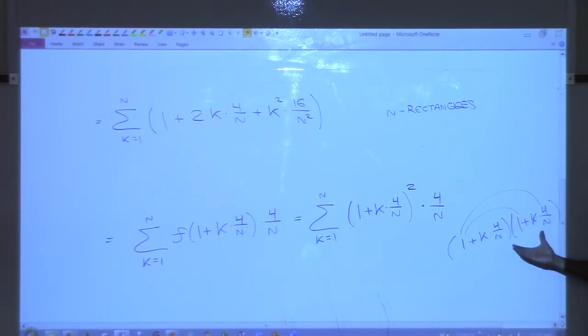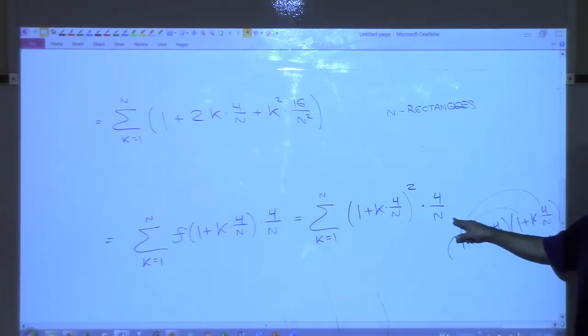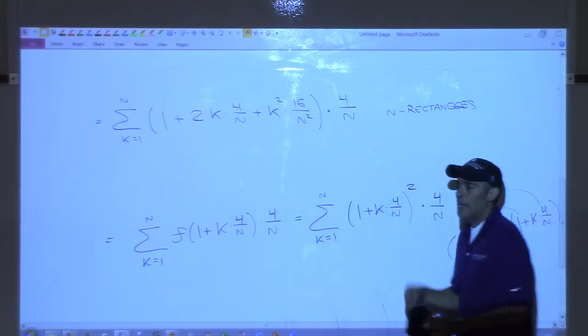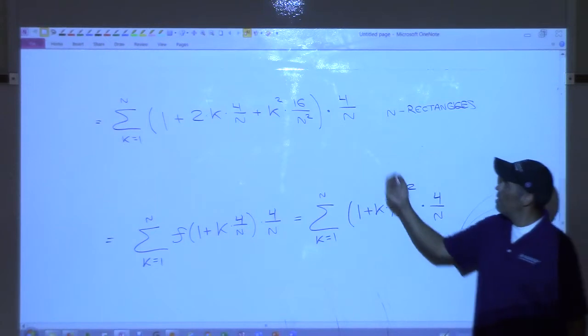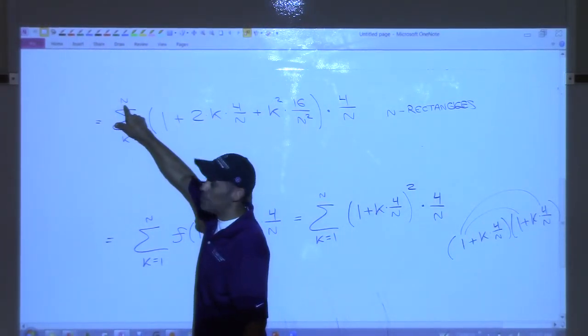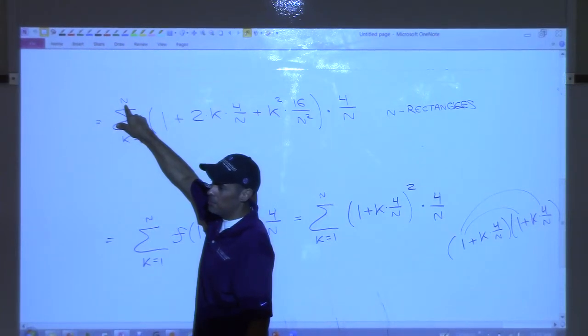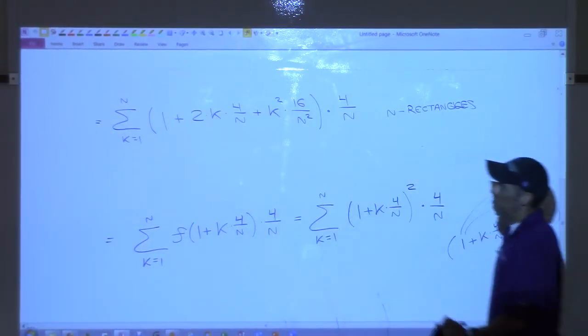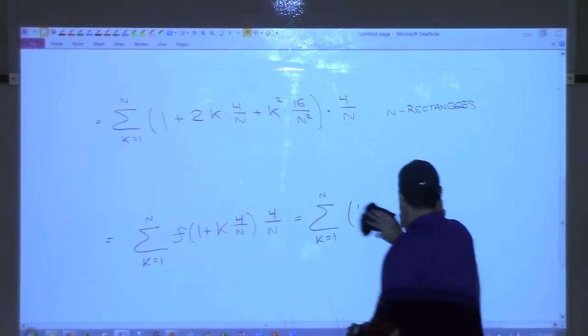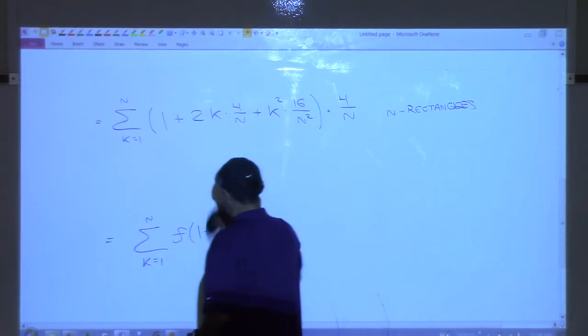Okay, and then what do we still have tacked on to the end of that? 4 over n, right? 4 over n. It is a constant in the sense that n is the number of rectangles we have, but it can't come out of the sum because the sum is controlled by n also. So it has to stay in, but it's okay, it's going to still work. All right, y'all good with that? Okay, we've got just a few more lines and then we'll be ready to crank this thing out.